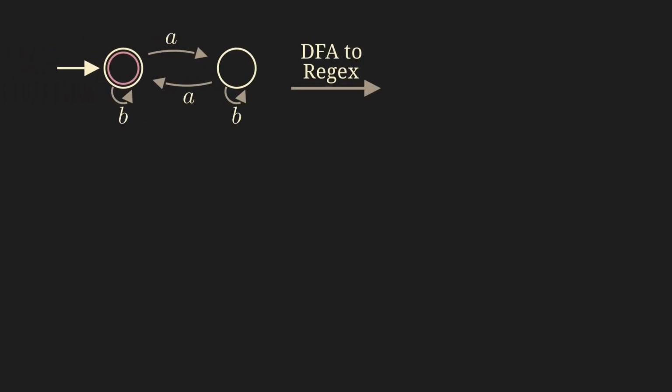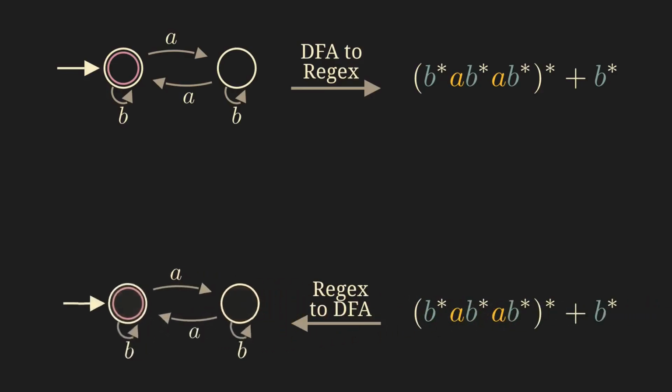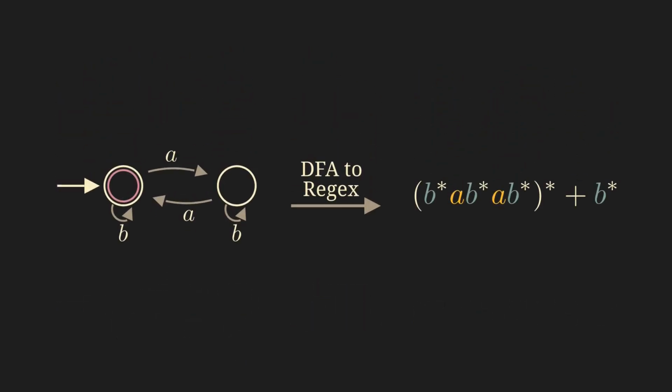To prove the theorem, we need to show 2 directions. First, a translation of DFAs into regular expressions, and second, a translation of regular expressions into DFAs. Both proof directions are really interesting and need quite clever ideas. I only want to show one of the proof directions in this video, namely from DFA to regex. We might do the other proof direction in one of the next videos.